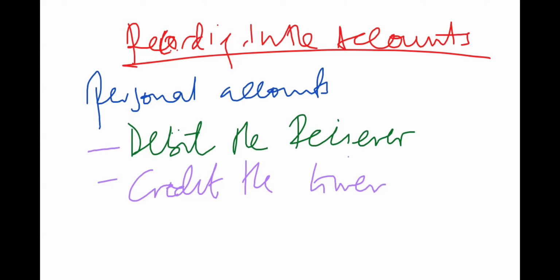So that's how we are going to be recording these transactions for personal accounts. You just look at who is receiving, whatever they are receiving. If it is money, who is receiving? If this person is receiving, we debit. If the other one is giving, we credit. Remember that personal accounts are accounts belonging to persons, and these persons are supposed to be creditors or debtors.